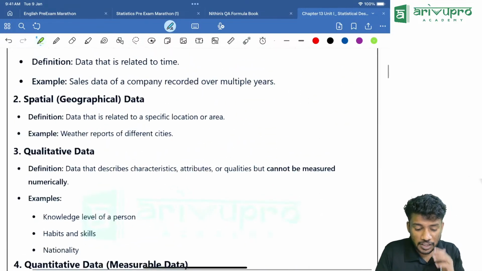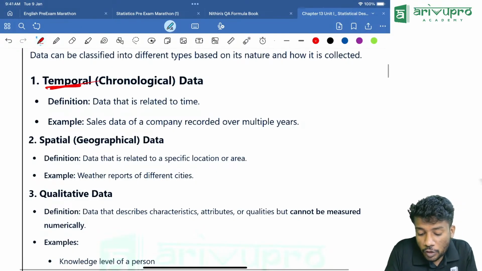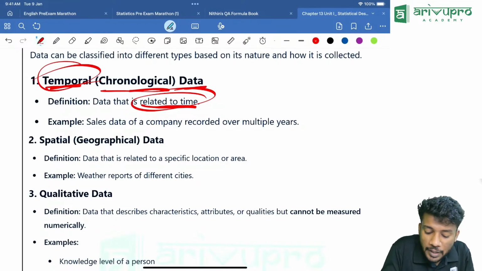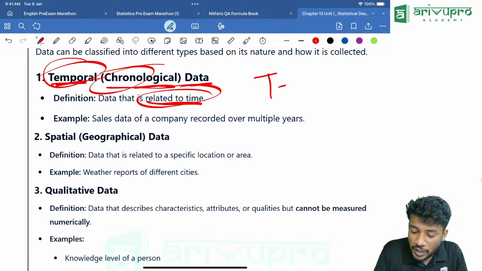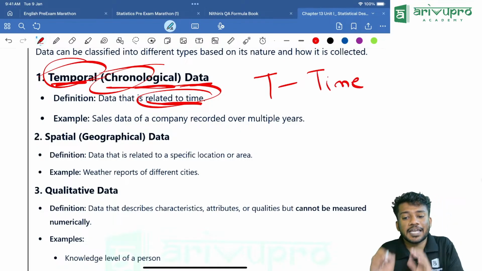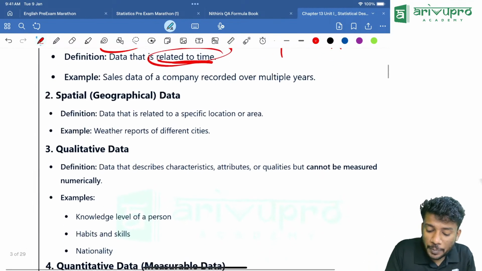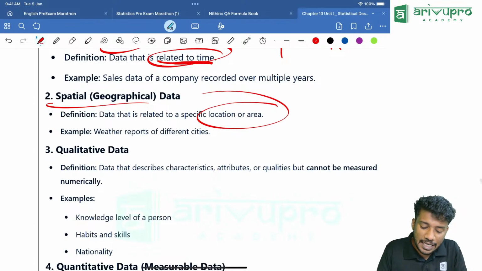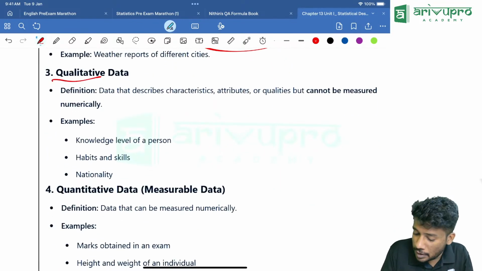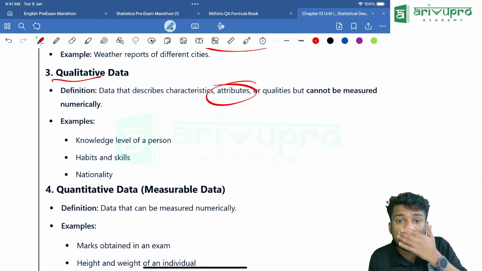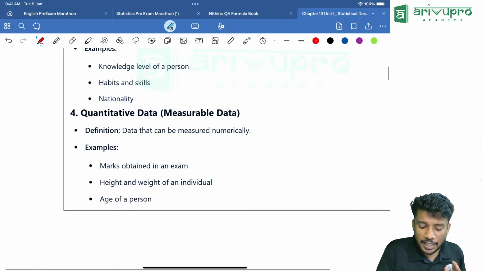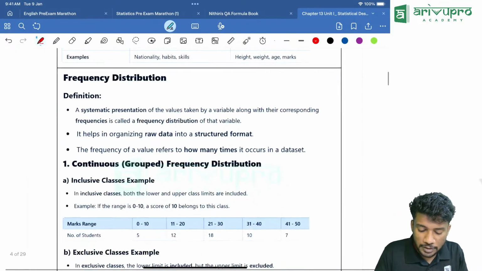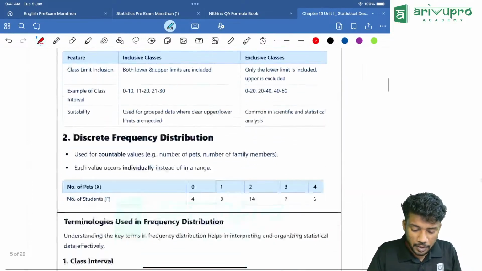Then data classification, a very important topic. Temporal or chronological data is whichever is related to time. Keep it this way: T and time, temporal and time, TT. Okay. Now, spatial and geographical data is related to location and area. Qualitative data is with respect to attributes, quality, skill, everything comes under qualitative data. And quantitative data can be measured numerically. There were previous year questions based on this. Now, you know this basic part, so I am not revising it.